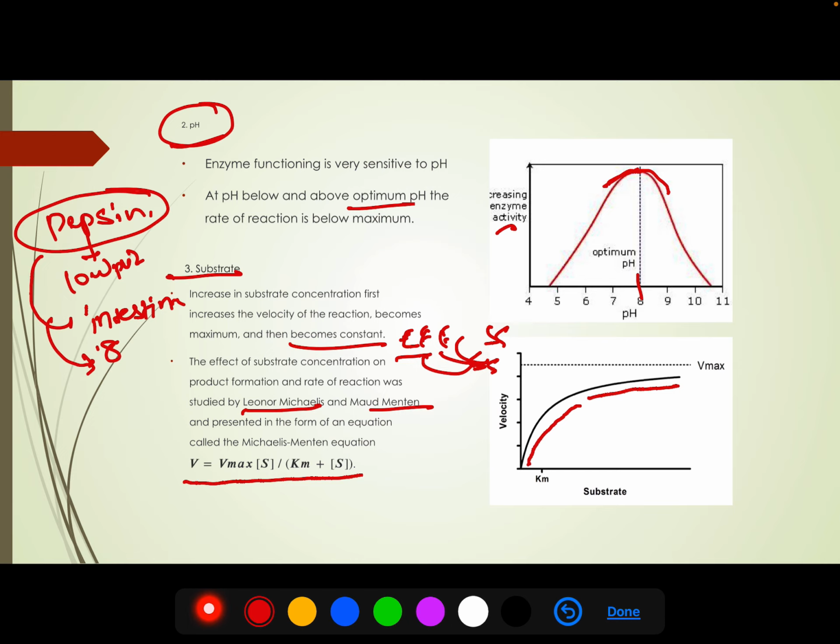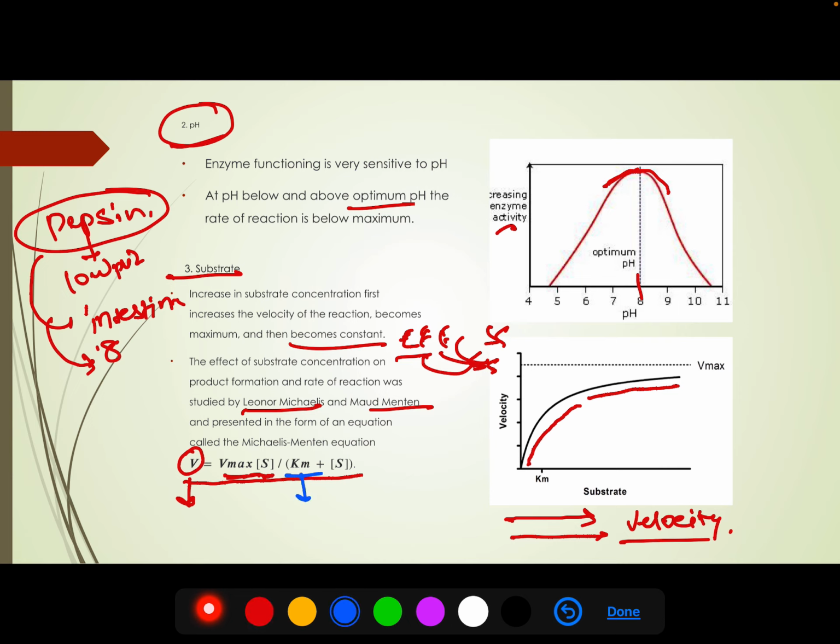Okay, so this is the Michaelis-Menten equation. In this equation, V is velocity. If the reaction is taking place in a particular direction, we can consider it as the velocity of reaction, or rate of reaction. So V is the velocity of reaction, and Vmax is the maximum velocity that is achieved by an enzyme. S is the substrate concentration.